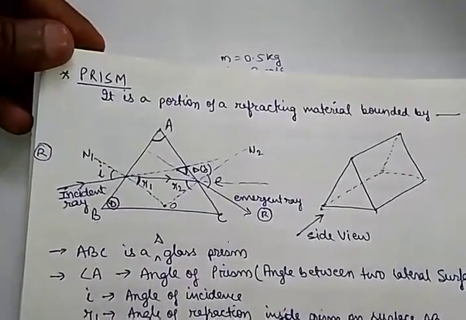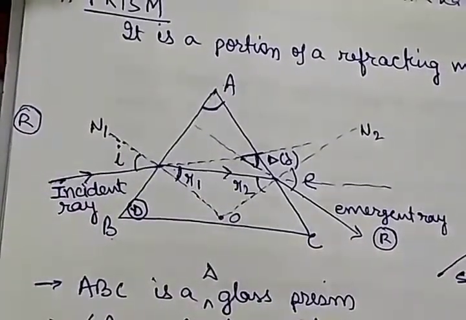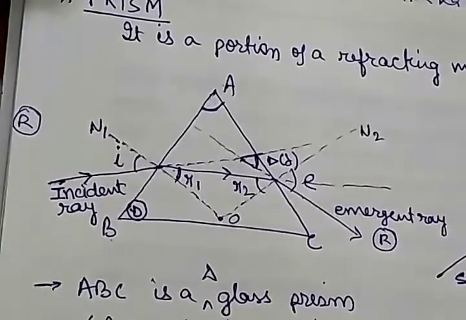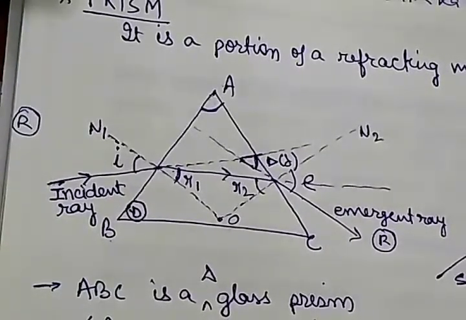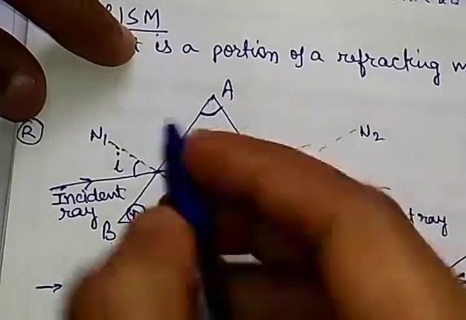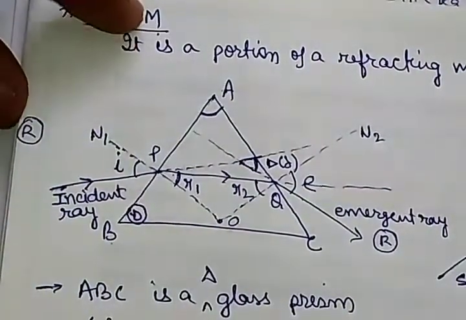I'm zooming it. First I'm telling all the things, then I will write. Let this be point P and this is Q, the incident point and the emergent point.